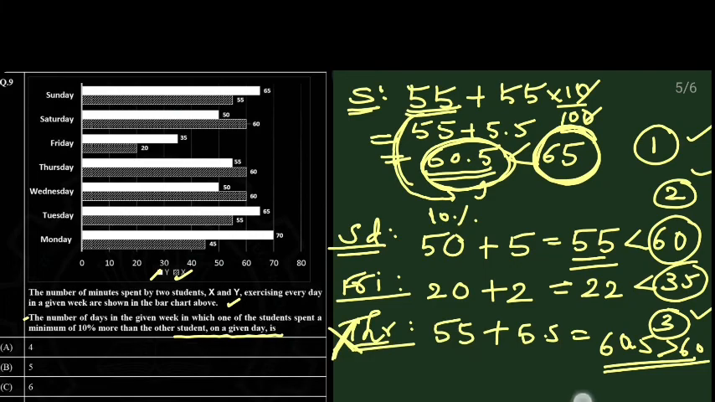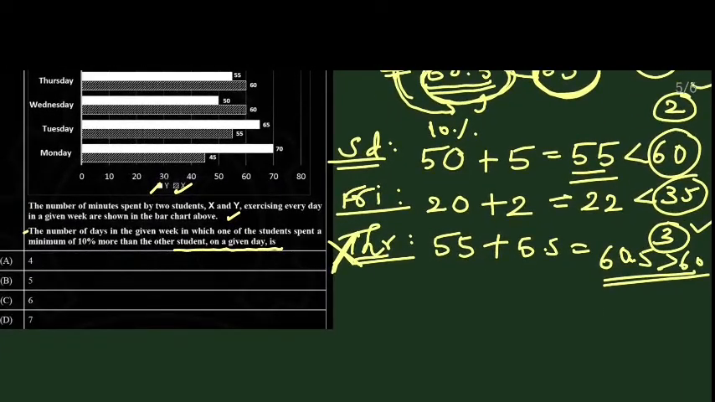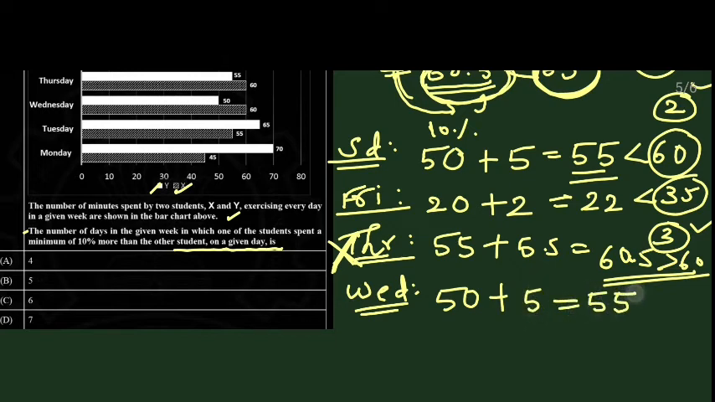So let's check the Wednesday situation here. What is the Wednesday situation? Take the least spending time, that is 50. What is the 10% of 50? That is 5, so 55, but the second person is spending 60. 55 is less and 60 is greater here. So this is our favorable condition. This, the fourth day, is our favorable condition.